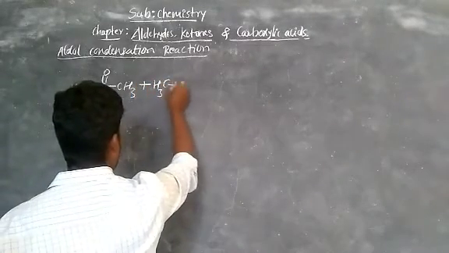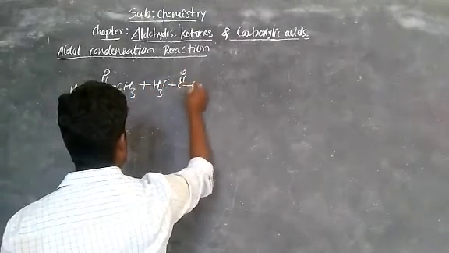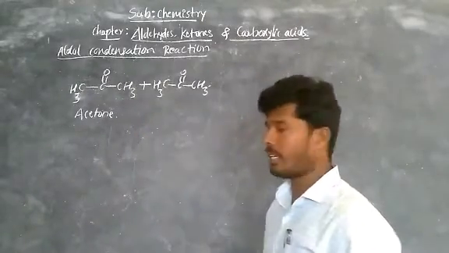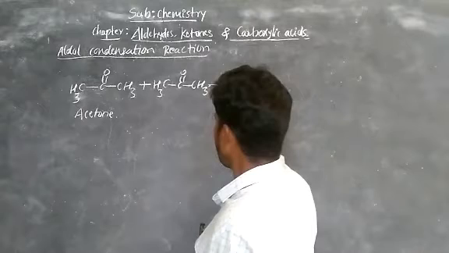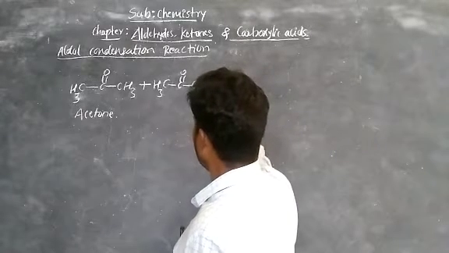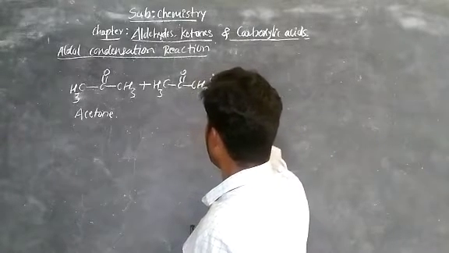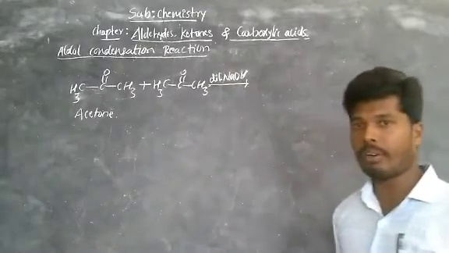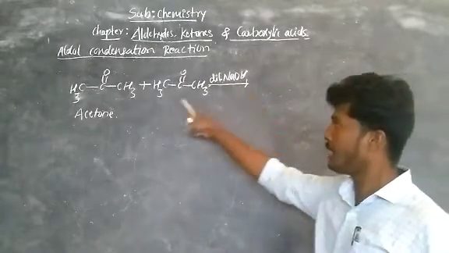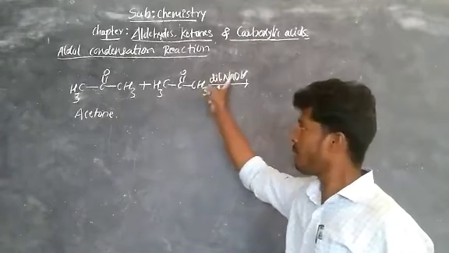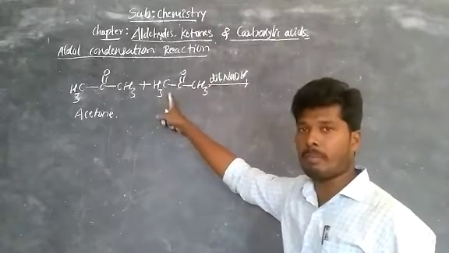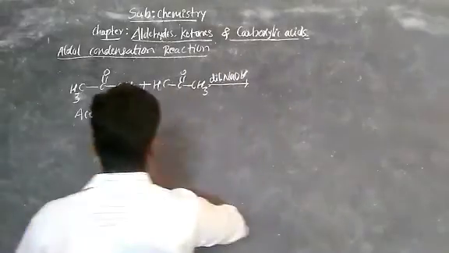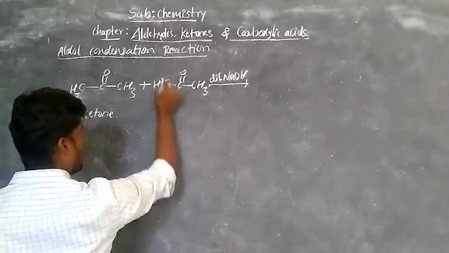These are the 2 acetone molecules. In this case we first treat with dilute sodium hydroxide. When we treat with dilute sodium hydroxide, the base abstracts the acidic hydrogen from this acidic carbon. One of the hydrogens I am writing like that, out of 3 here 2, 1 is here.